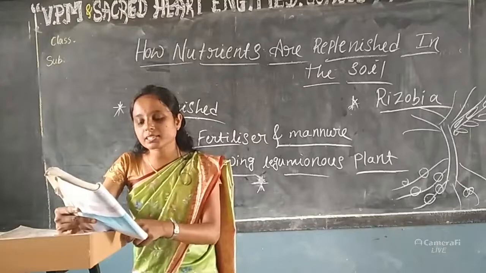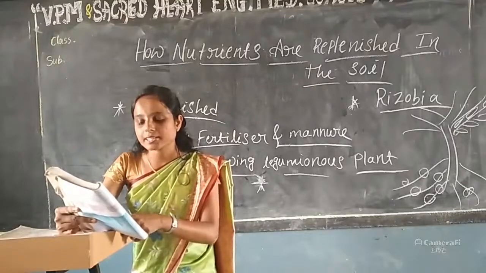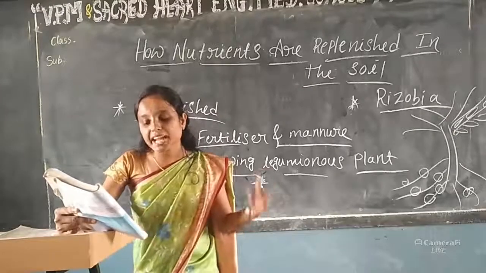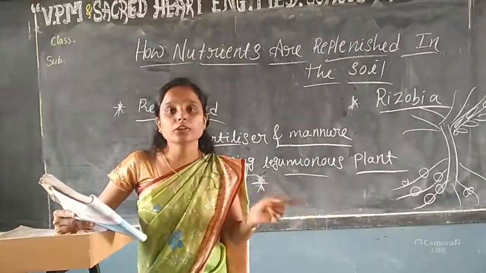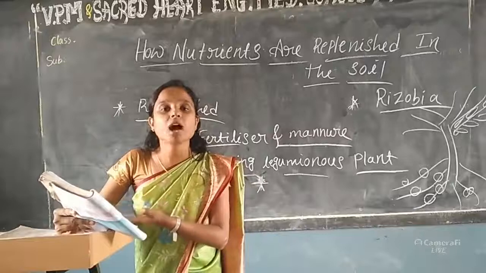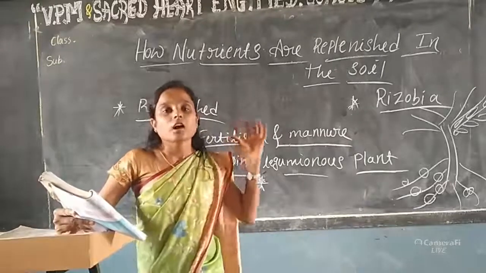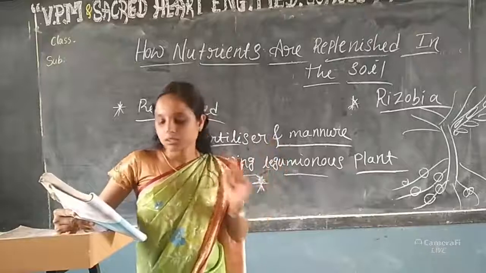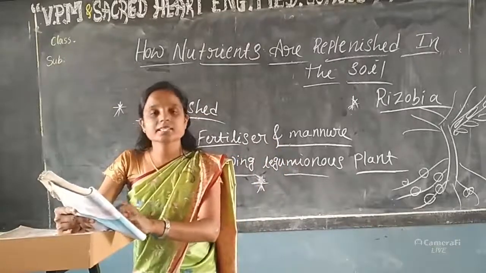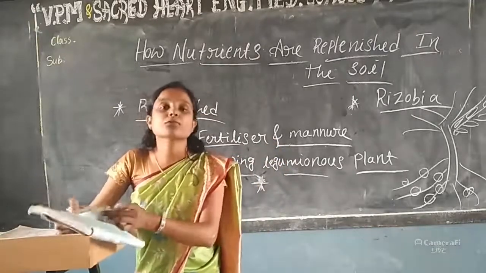Next, plants which synthesize their food are called saprotrophs. Plants which synthesize their own food are not saprotrophs. This is false. Which organisms prepare their own food? Autotrophs. So this statement is false.